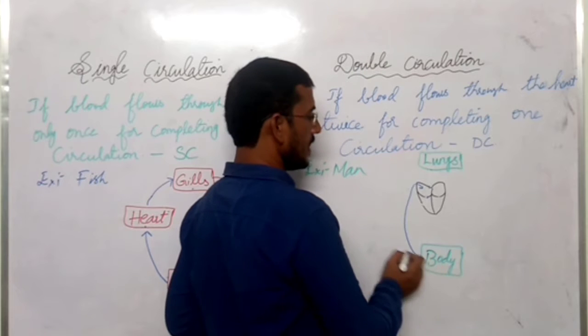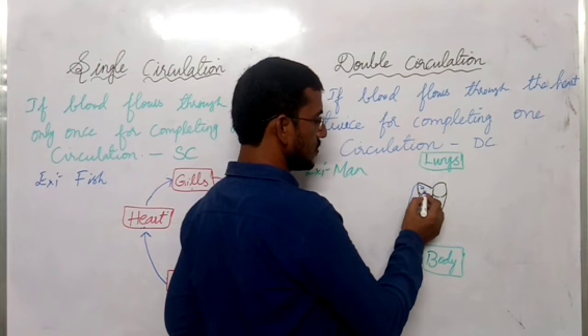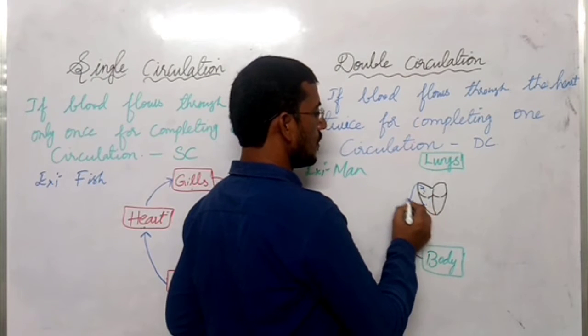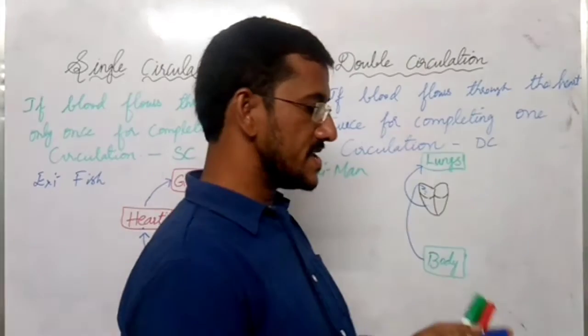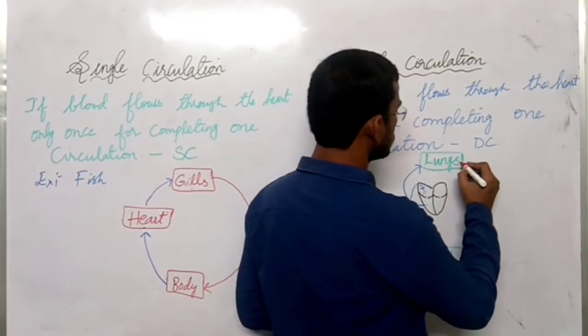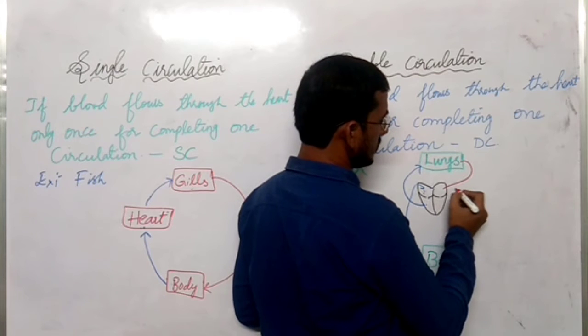So from body, the deoxygenated blood moves to right atrium. From right atrium, it goes to right ventricle. From right ventricle, it moves to lungs. In lungs, blood is oxygenated, and from there, oxygenated blood comes to heart again, to left atrium.